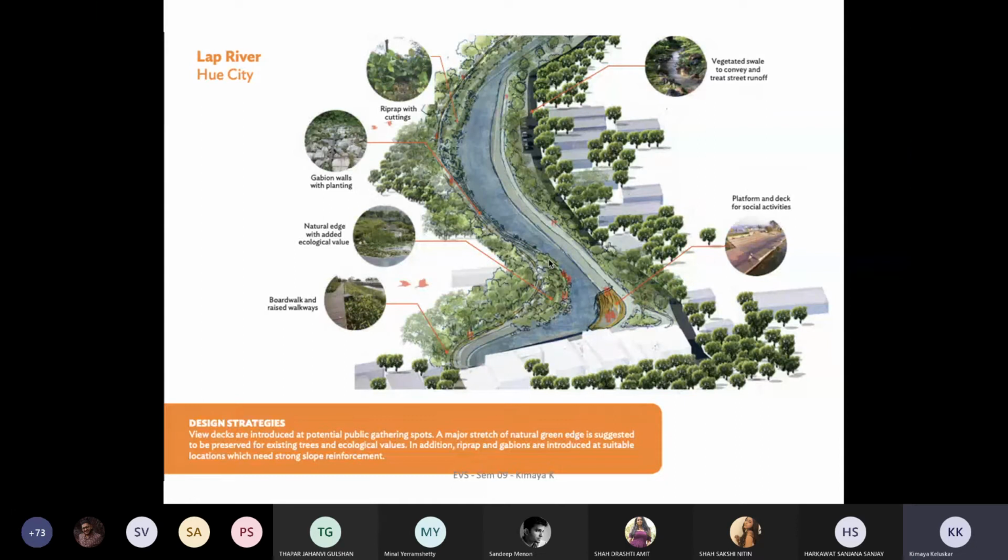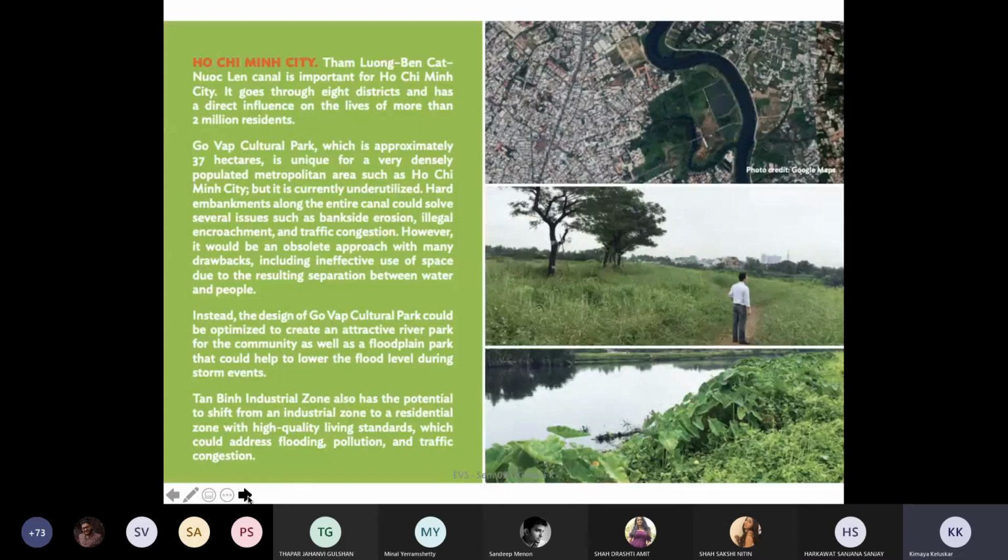If you know the terrain of Mithi, till it hits the SCLR, it has a very steep gradient, and after the SCLR it flattens. That's why when it comes to the BKC part, there is a lot of soil deposition that happens because of the change in elevation. When we talk about urban river ecologies, we'll deal with that in detail then.